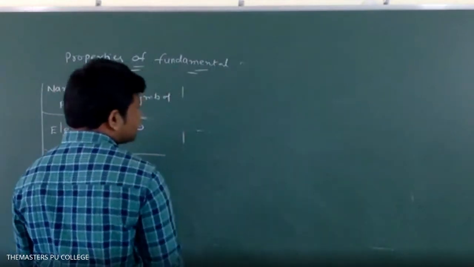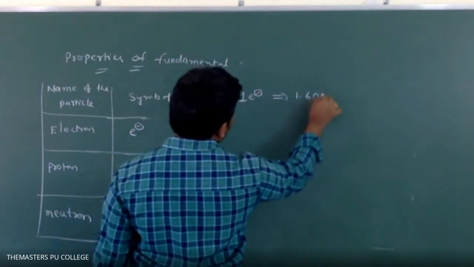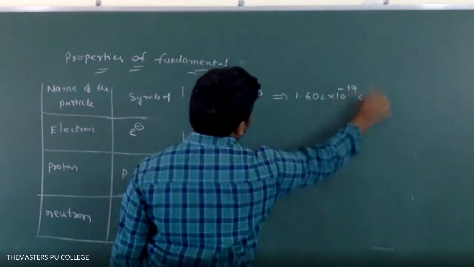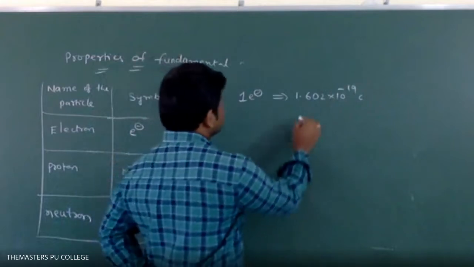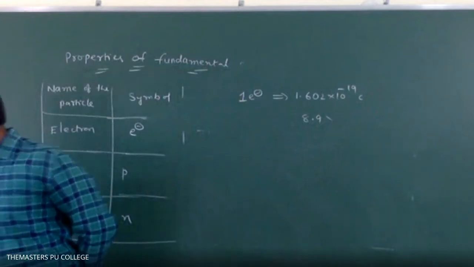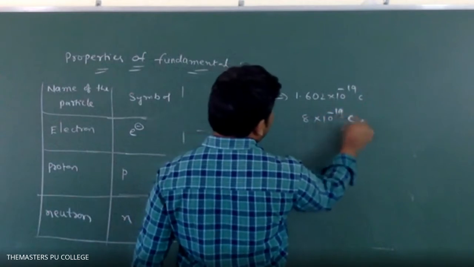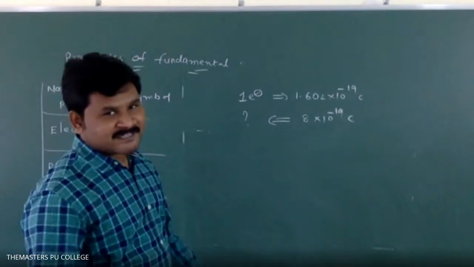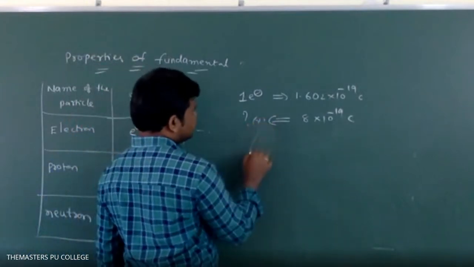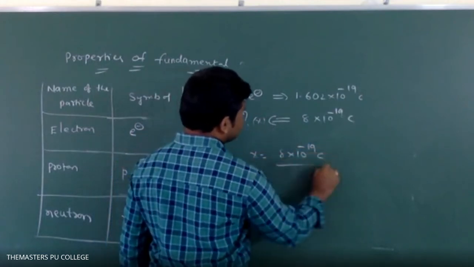Here is one simple technique. One electron charge is equal to 1.602 into 10 power minus 19 coulombs. So, how much charge do we have? 8 into 10 power minus 19. 8.9 or 8? 8, sir, 8. 8 into 10 power minus 19 coulombs charge is there. How many electrons will be there? Cross multiplication. You will get the same result. X is equal to 8 into 10 power minus 19 coulombs divided by 1.602 into 10 power minus 19 coulombs.